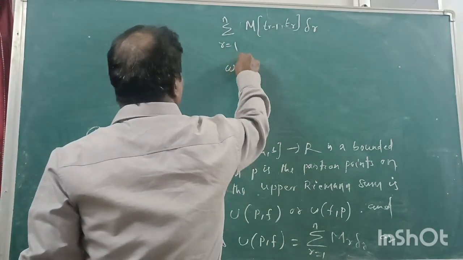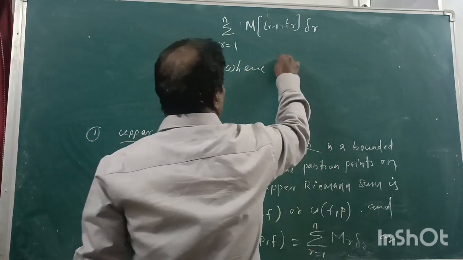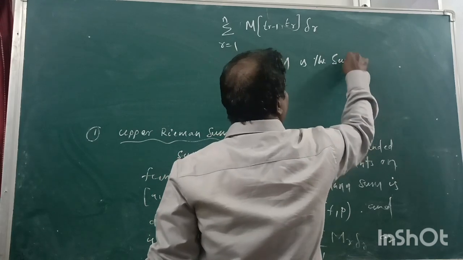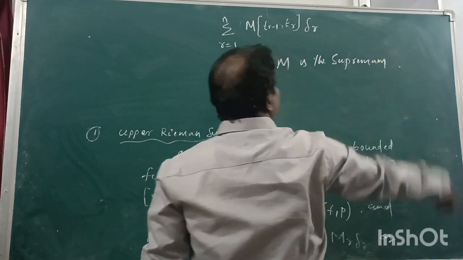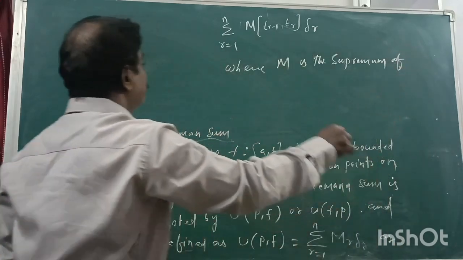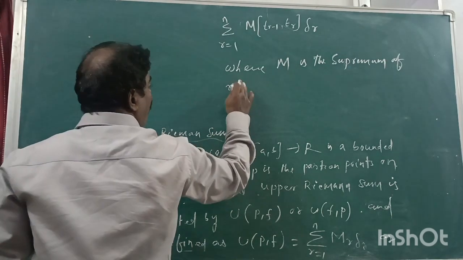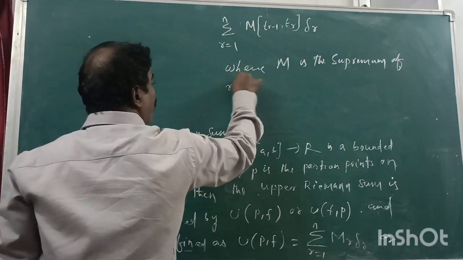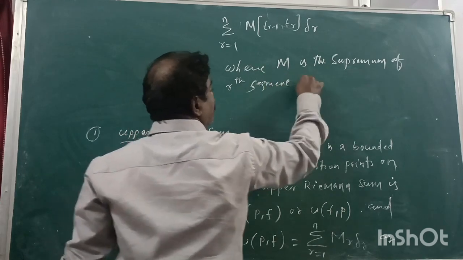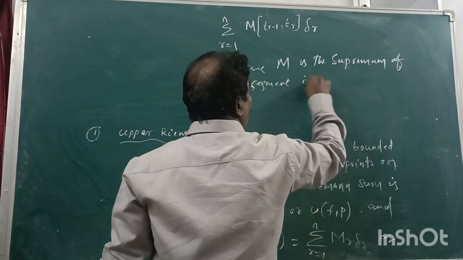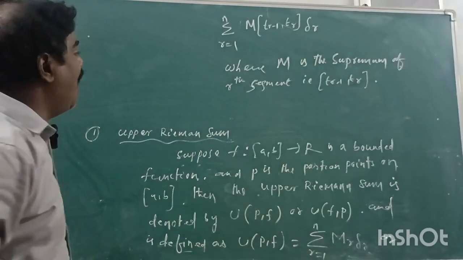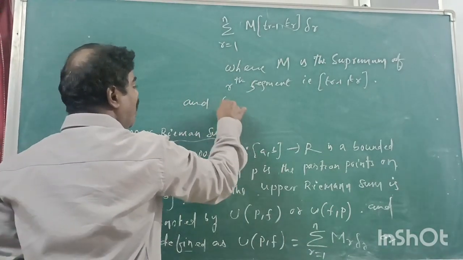Where M is the supremum of the r-th segment, that is [t_{r-1}, t_r], and delta_r is equal to what?